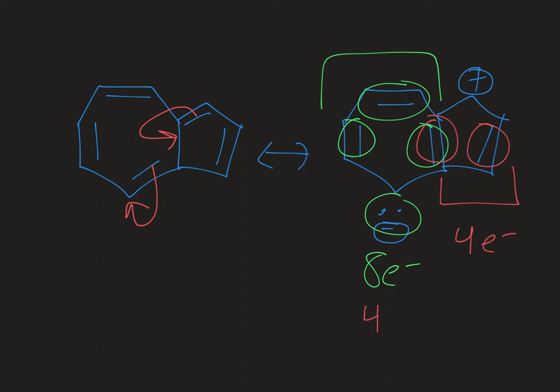And I can't make 4n plus 2 equal 4 or 8, okay? This does not work. 4n plus 2 equals 2, 6, 10. It doesn't equal 4 or 8. So this resonance contributor gives me 2 anti-aromatic compounds. So it's not going to be a significant resonance contributor because it significantly destabilizes the molecule. So you won't see it. And that's why there's a specific dipole moment with directionality for a molecule like azulene.